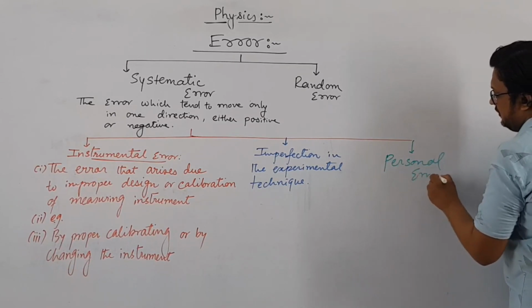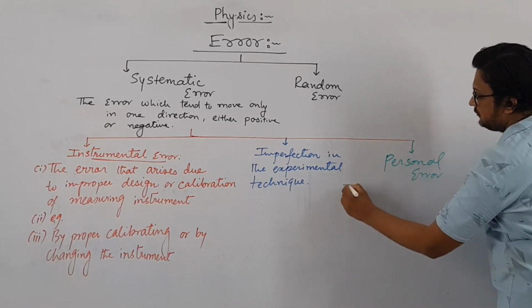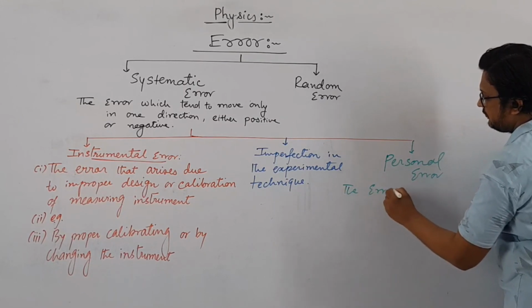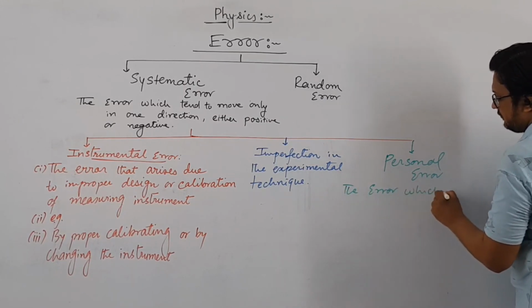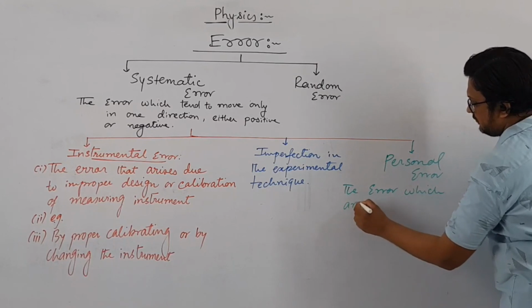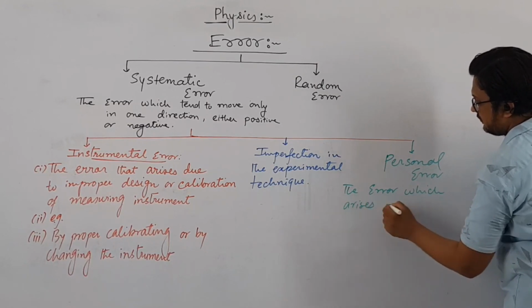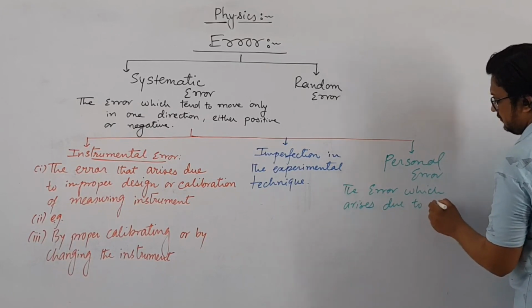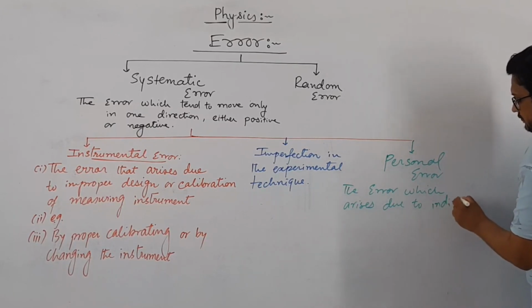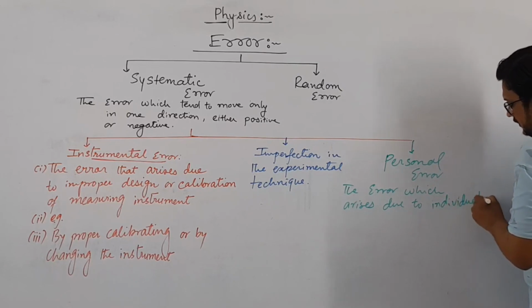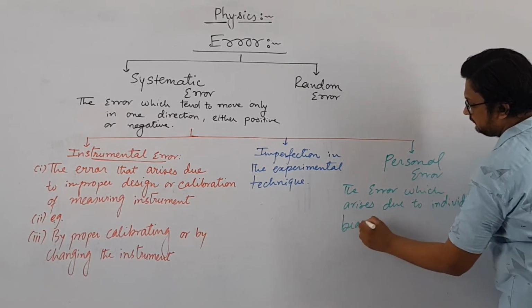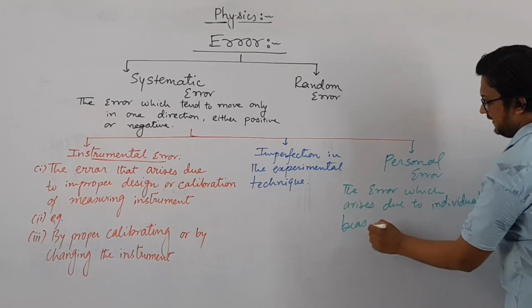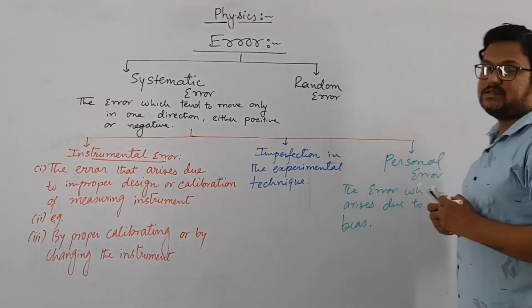personal error, the error which arises due to an individual's bias or carelessness, or you can say laziness.